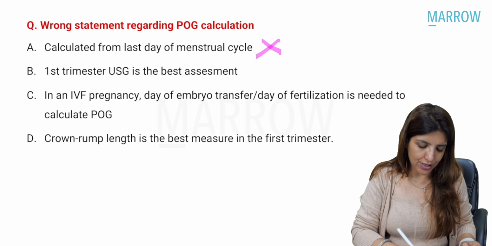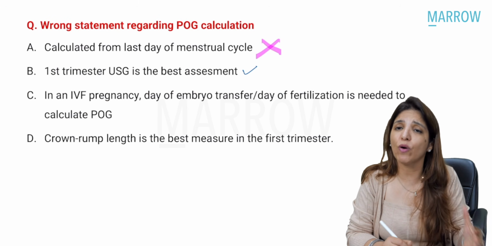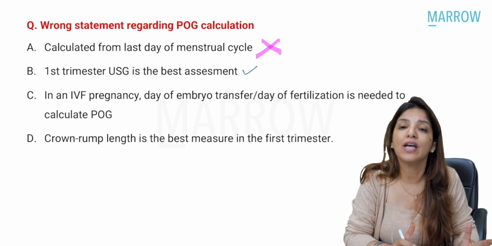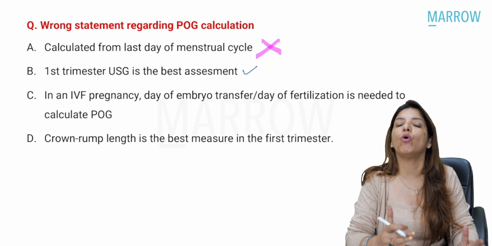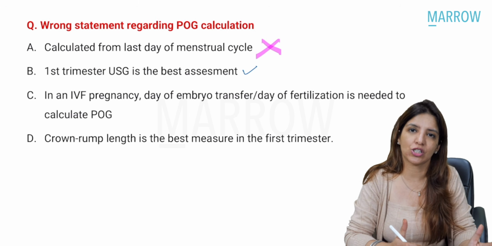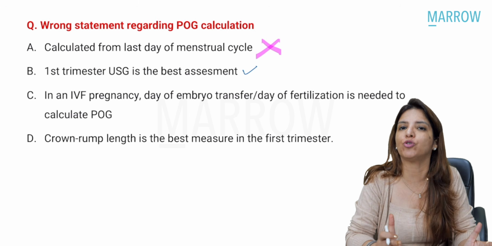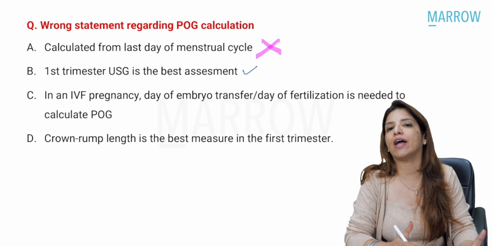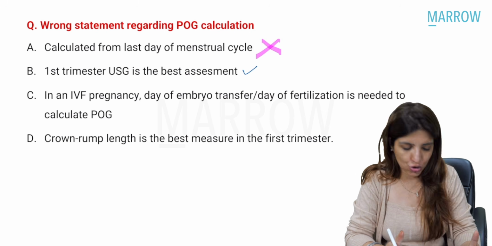First trimester ultrasound is best assessment? Yes. If you have to calculate period of gestation and you have to do it based on ultrasound, the earlier you do the ultrasound, the more accurately it tells you about the gestational age. Again, this is a point which we have covered in OBS radio integration, as well as where I have done antenatal patient's history with you.